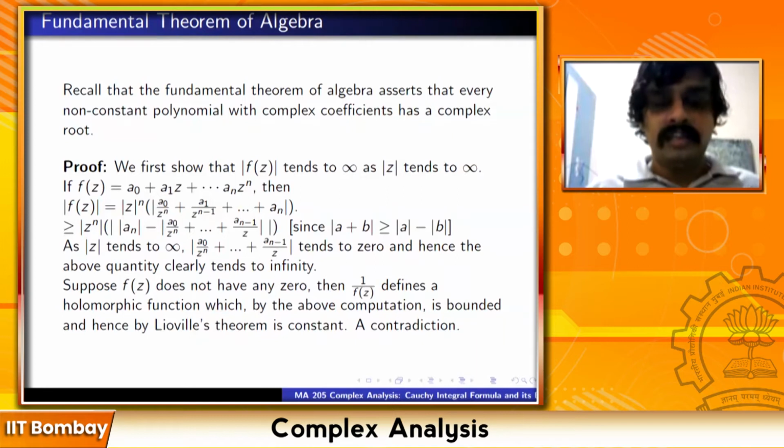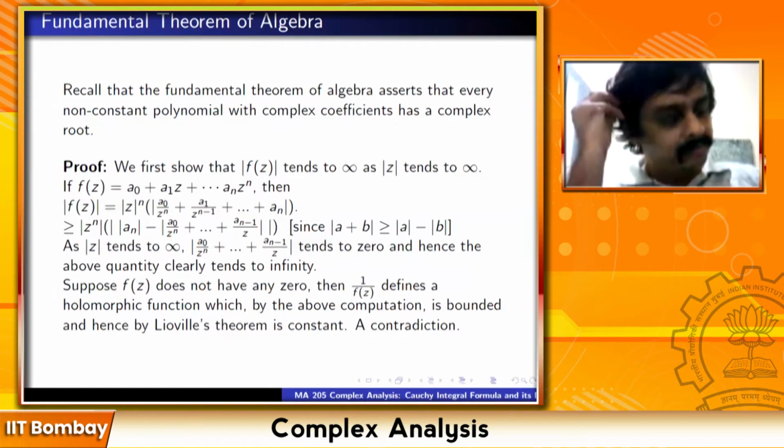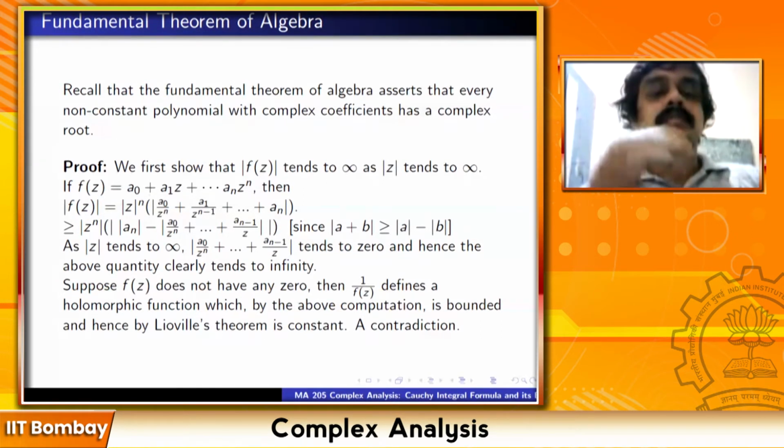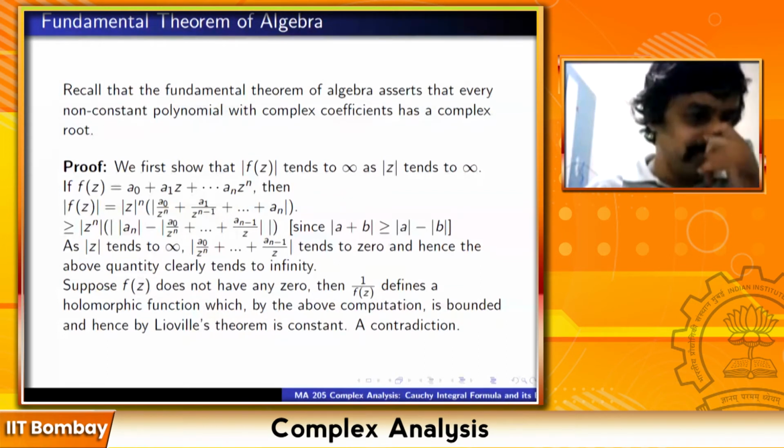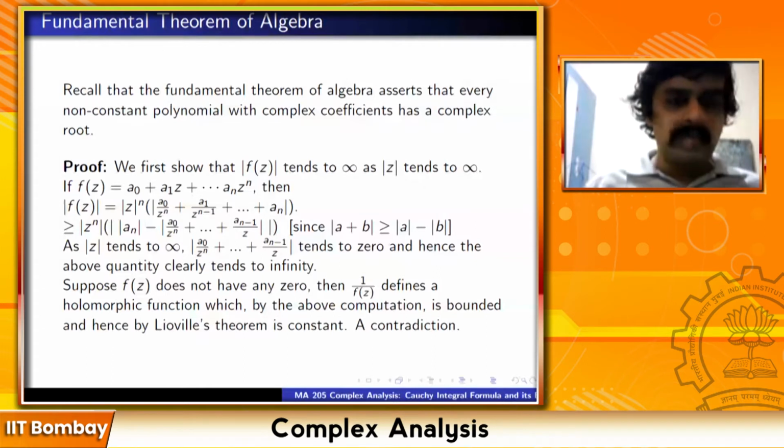Clear? Any doubts? This is an important theorem, so do ask any doubts. So finally, the conclusion is that we have proved 1 upon f(z) is a constant by Liouville's theorem. So f(z) is a constant. That contradicts the assumption that we started with a non-constant polynomial. Can I go ahead? Yes, I think you can. Do go through it slowly and ask me later if you have any doubts. The proof is quite easy and almost an immediate consequence of Liouville's theorem.